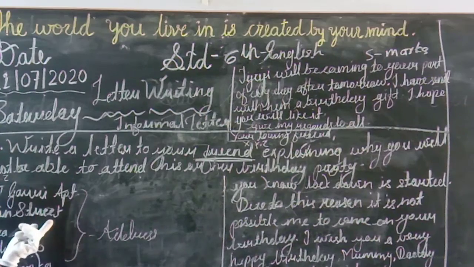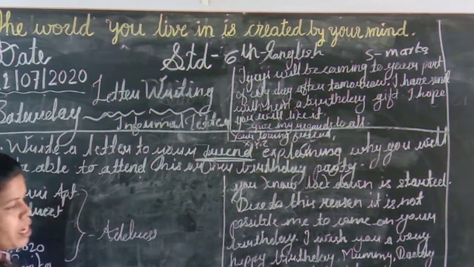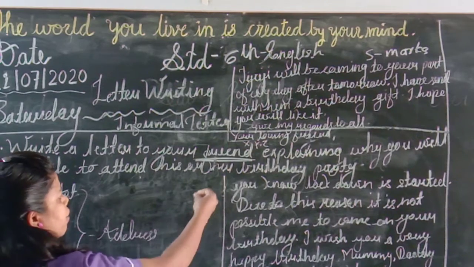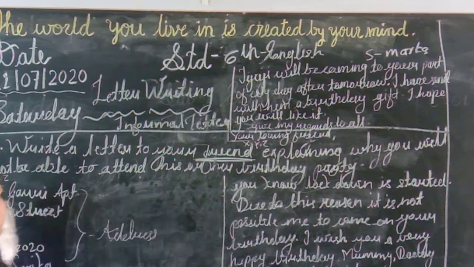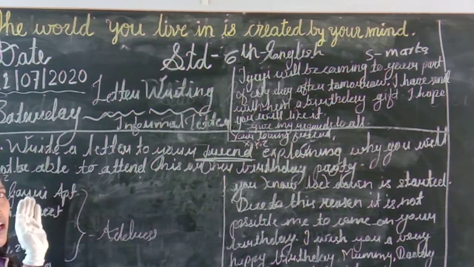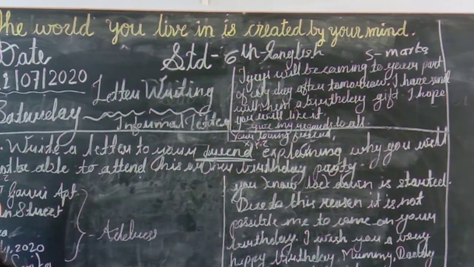Now, first thing is that here you can observe there is an address. Previously we were writing the address on the right side, but now in which side are you writing this address? Left side. Remember always, whatever address you have to write, write it on the left side of your notebook.